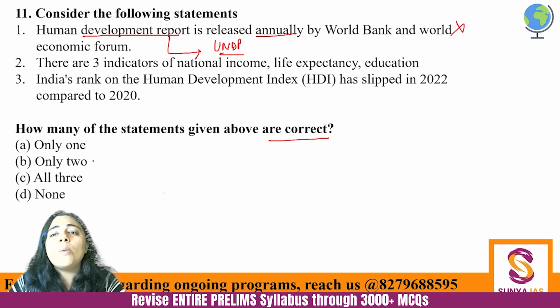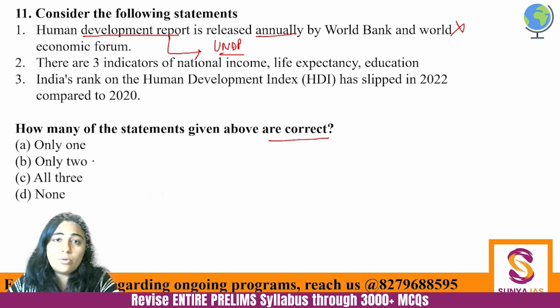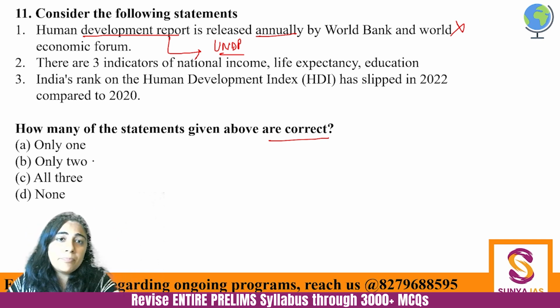ठीक है, ये बहुत ही कॉमन रिपोर्ट है, NCERT में डिटेल में कवर किया हुआ है इसको, so you should be knowing about this. So HDI, Human Development Report, Human Development Index, both are the same thing only. ठीक है, when you're talking about report you see the ranking, when you're talking about index you see the number. ठीक है, so first is incorrect.